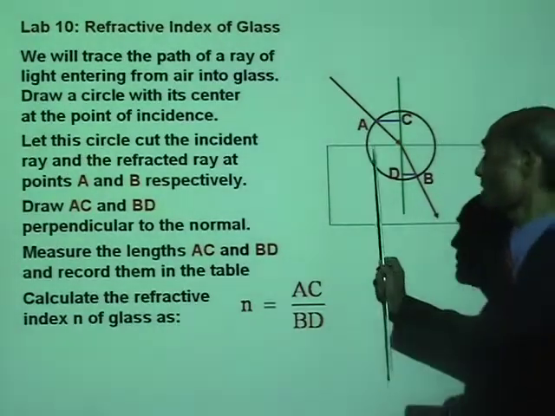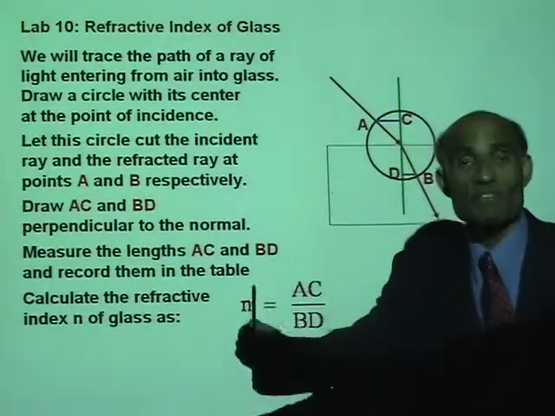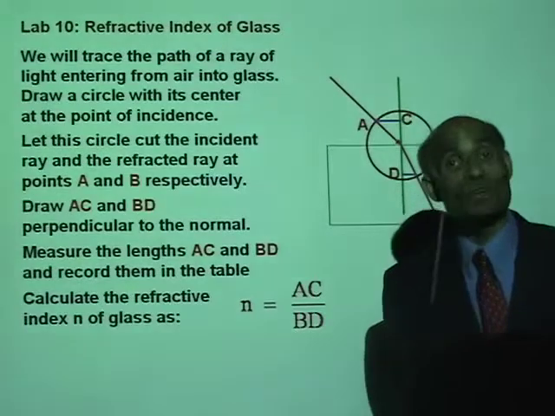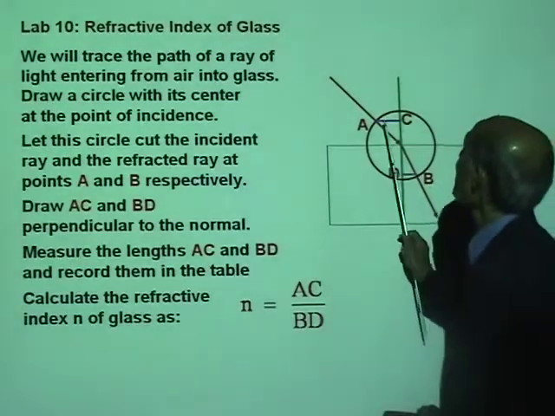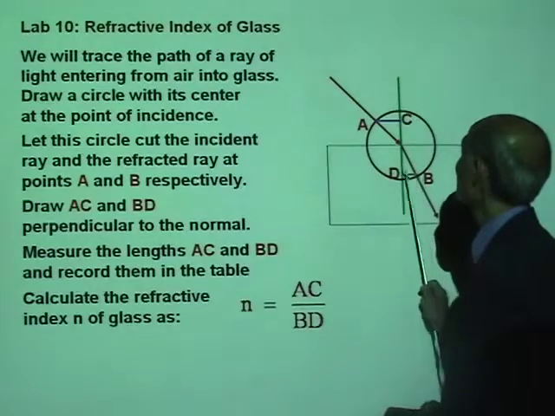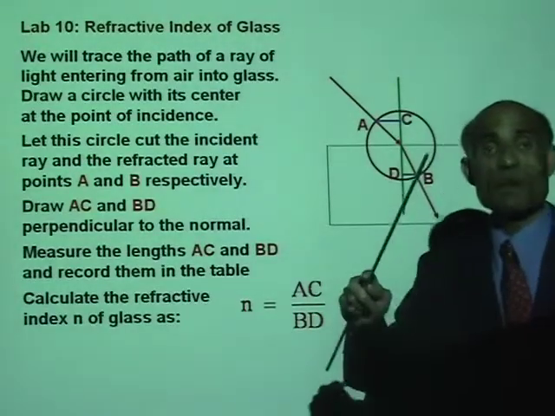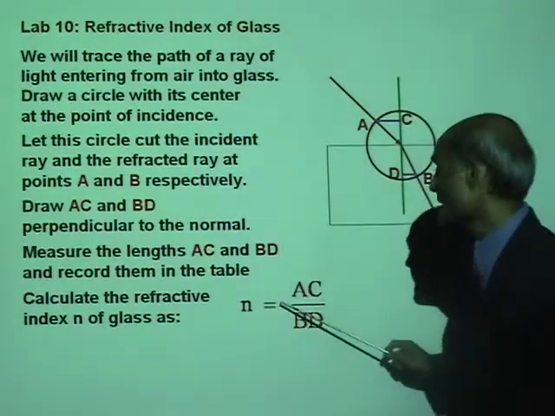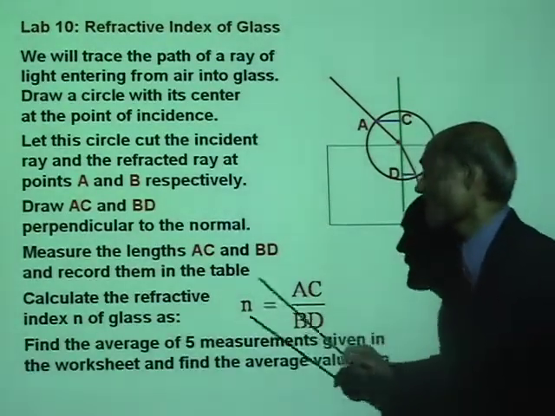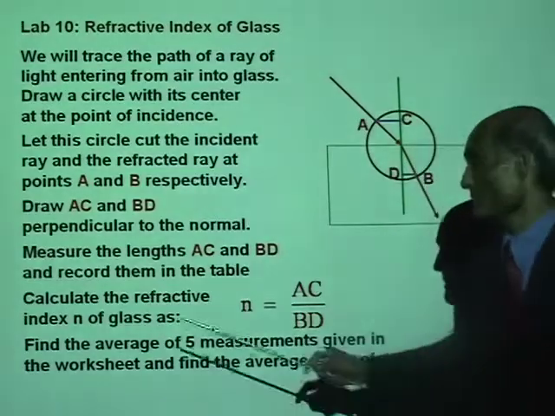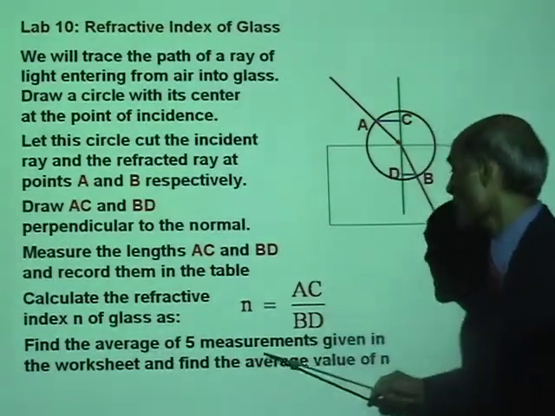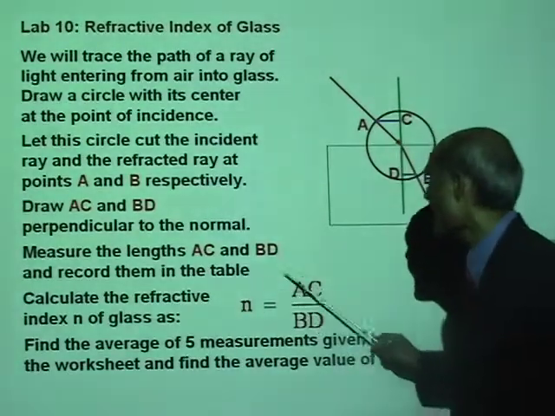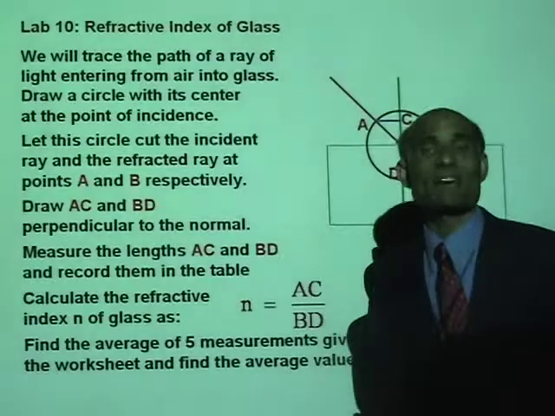Alright, so I have actually done 5 sets of experiment, and I have drawn these diagrams for you on the worksheet. You need to measure the length AC, the length BD, and write them down in the table. I have also provided the table for you. And then calculate the value of n for each measurement. Find the average of 5 measurements given in the worksheet and find the average value of the refractive index.